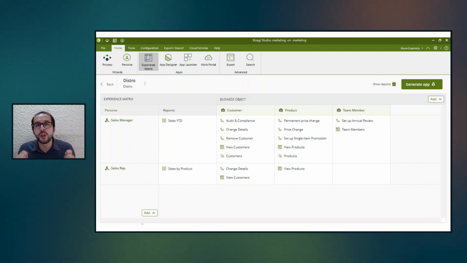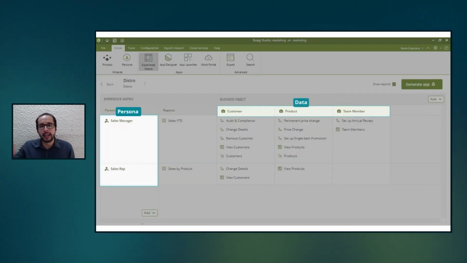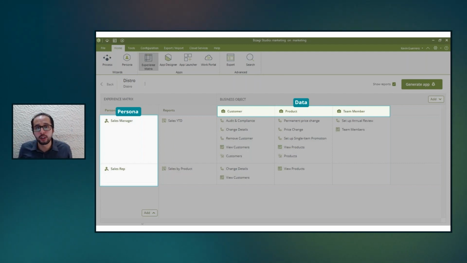So the first thing is that we jump directly into what is the Bizagi Experience Matrix. And here, I want you to pay attention that everything that was presented before as reusable elements is presented here as the elements that we use to build our experience matrix. So on the left side, I am going to have the personas. On the horizontal axis, we're going to have the data. So which personas and which business objects or data I have access to. And the intersection between those two is what we're going to call the interactions.